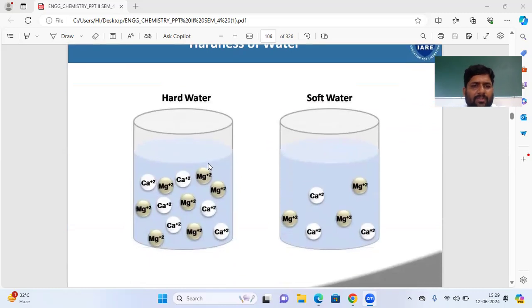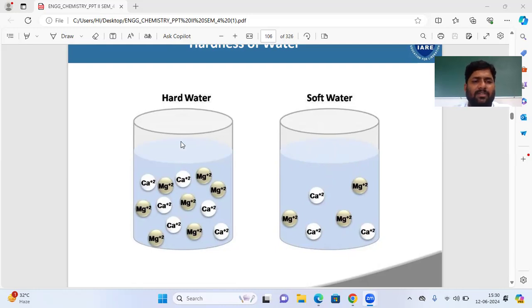This is a diagram. Water which contains more calcium ions and more magnesium salt is called hard water. Water which contains less calcium and magnesium salt is called soft water. The appropriate and desirable amounts of calcium and magnesium are present in soft water. It's drinkable water, and it can be used everywhere: commercial, industrial, bathing, cooking, domestic and agriculture purposes.